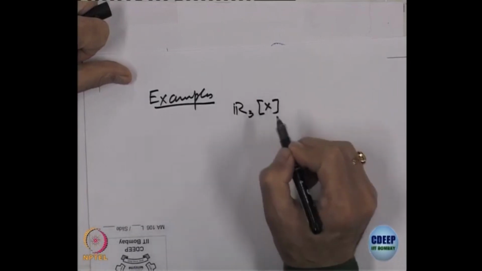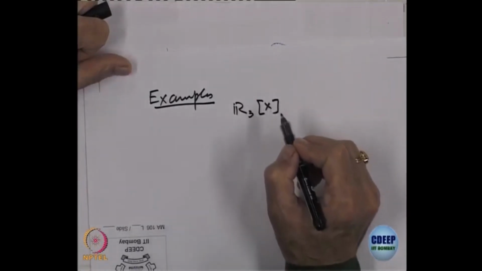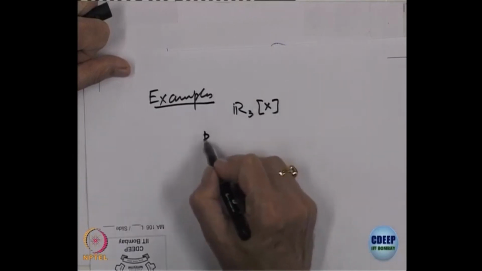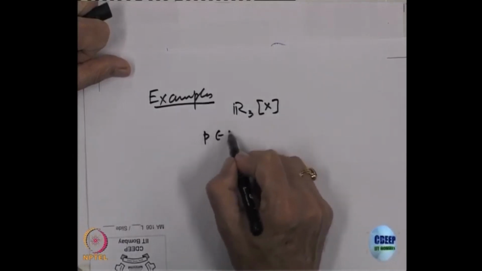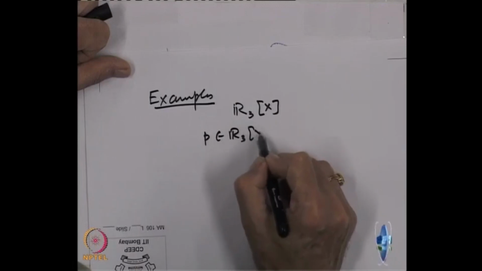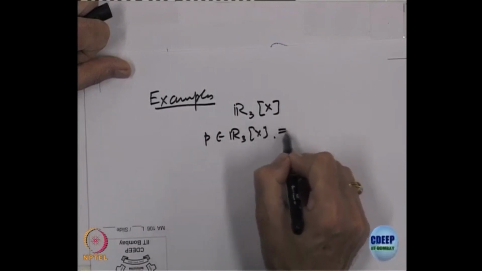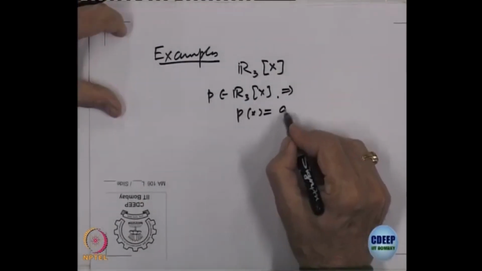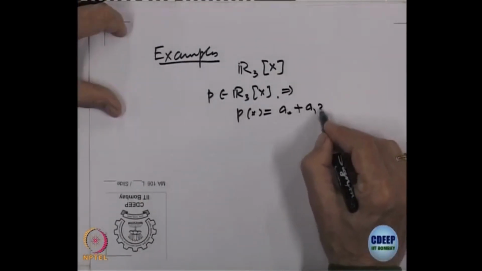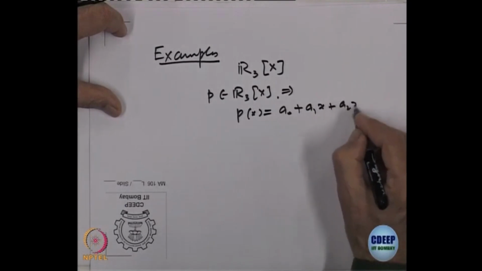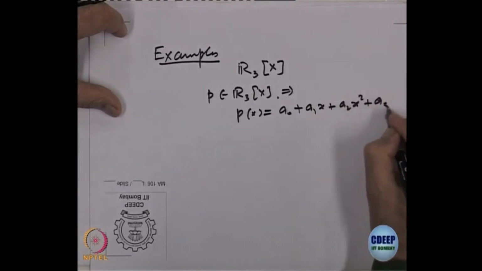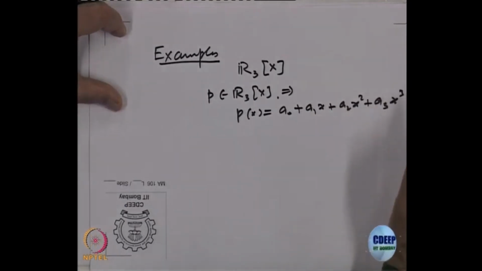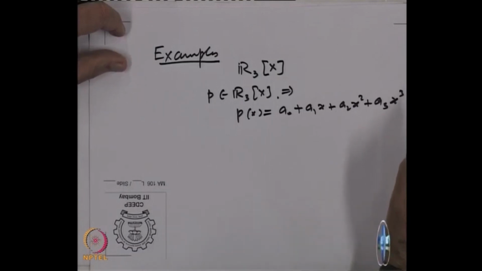So, even before going further, let us look at some examples. Let us come back to our friend which has been giving us many examples. So, this is a vector space. What does P look like? P belonging to R_3[x] implies P of x is equal to a0 plus a1 x plus a2 x square plus a3 x cube, right. That is what it looks like.